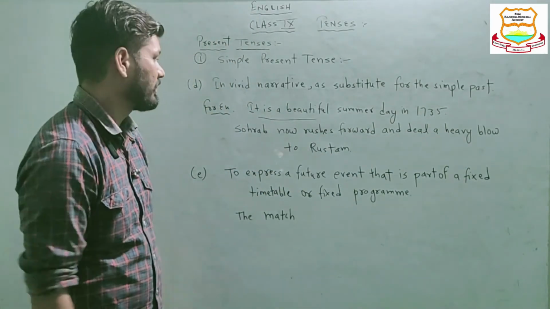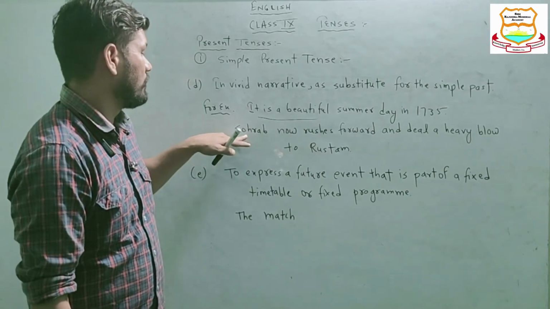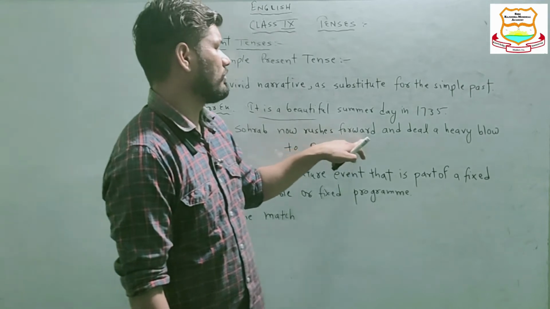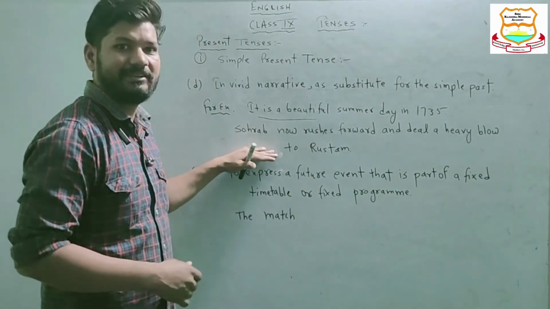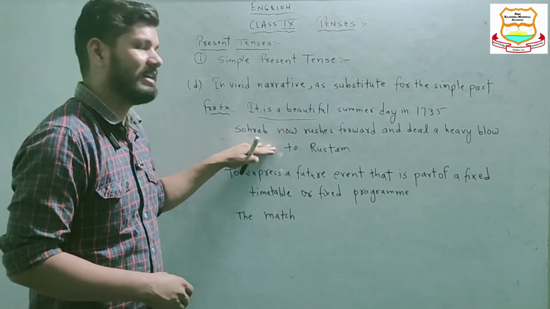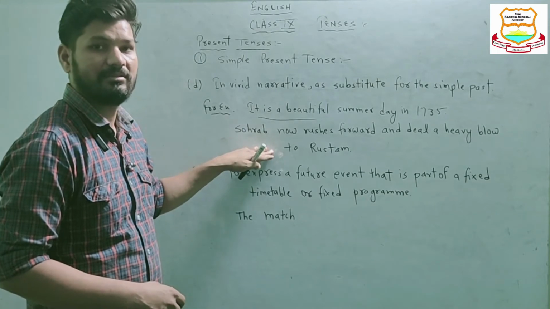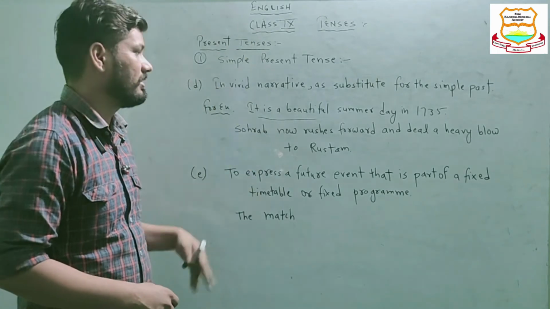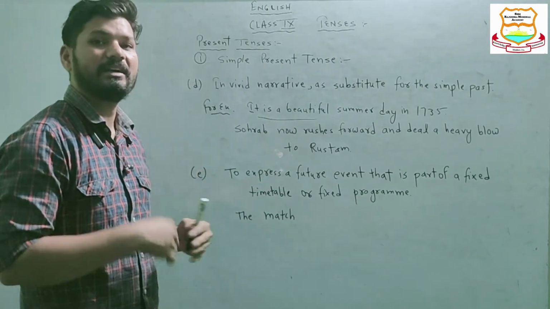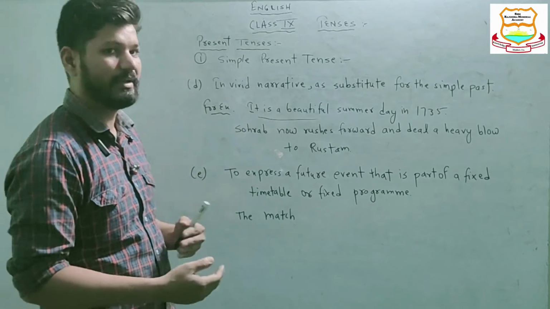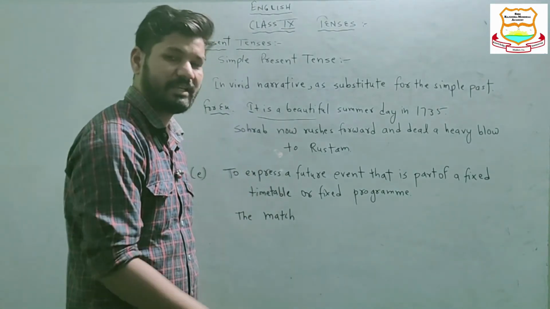Sorab and Rustam, the narrative. Okay, so Sorab now rushes forward and deals a heavy blow to Rustam. Now this event happened earlier in the past, but we are narrating the story as if it is happening in the simple present.